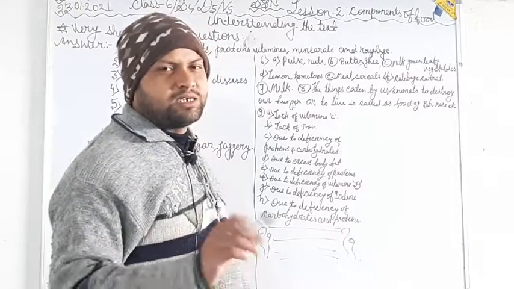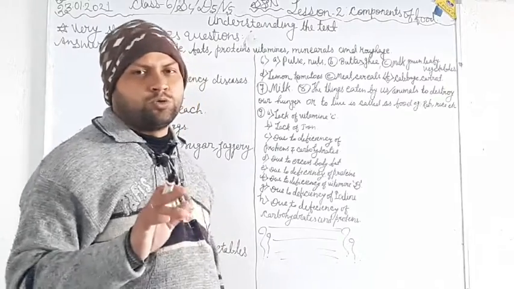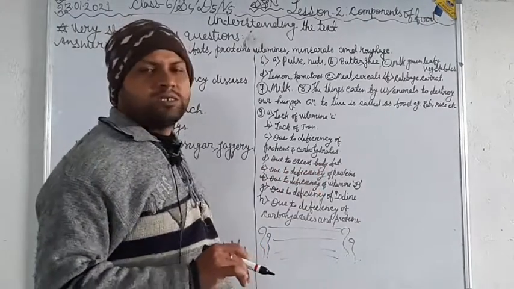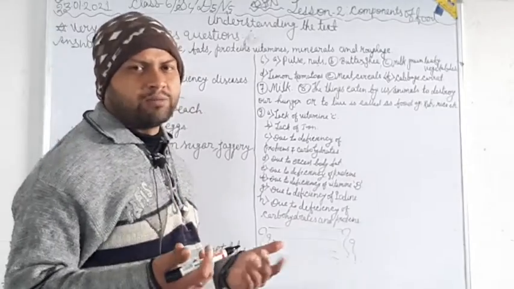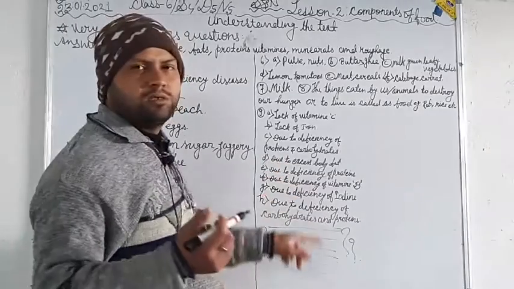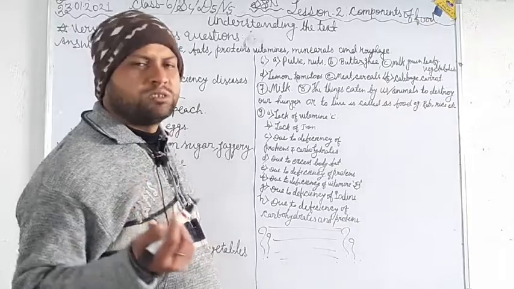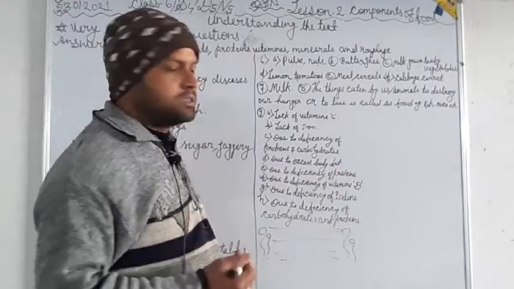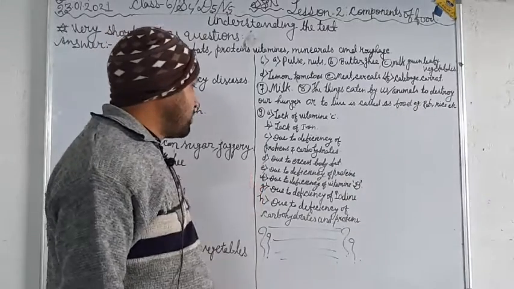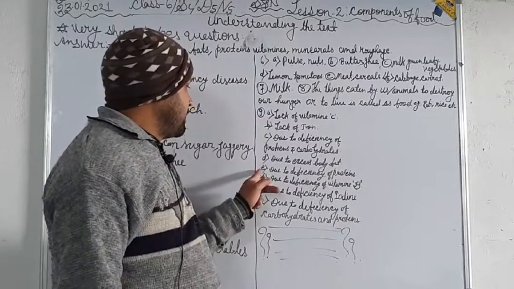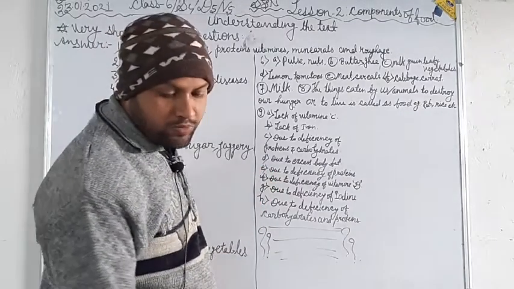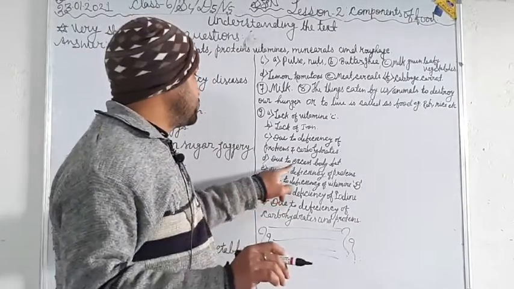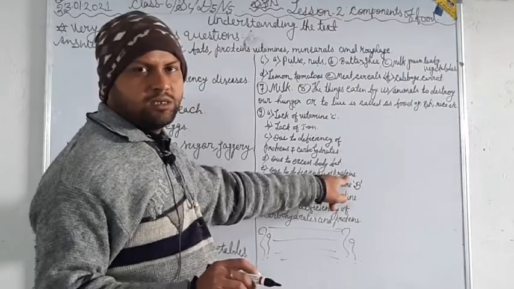Now, obesity. Obesity is excess eating. Due to excess eating, we have increased body fat. It is termed obesity. So, due to excess body fats, obesity occurs in our body. Now question E, Kwashiorkor. As I have told you, it is due to deficiency of proteins.